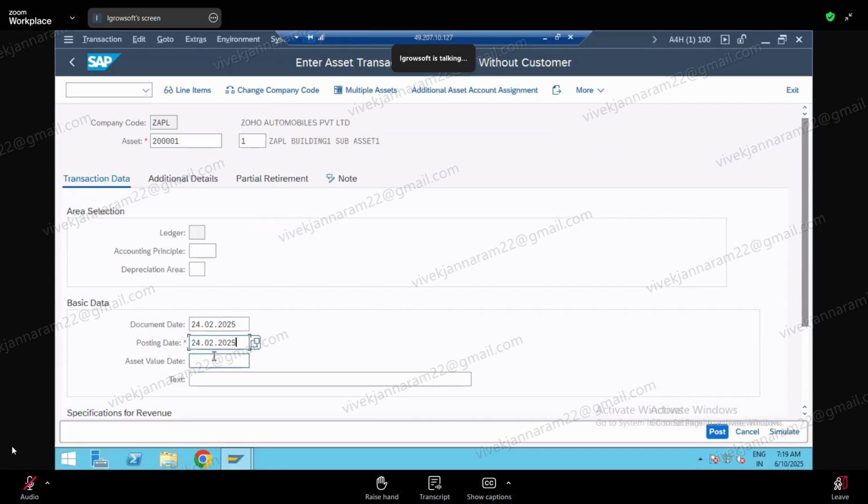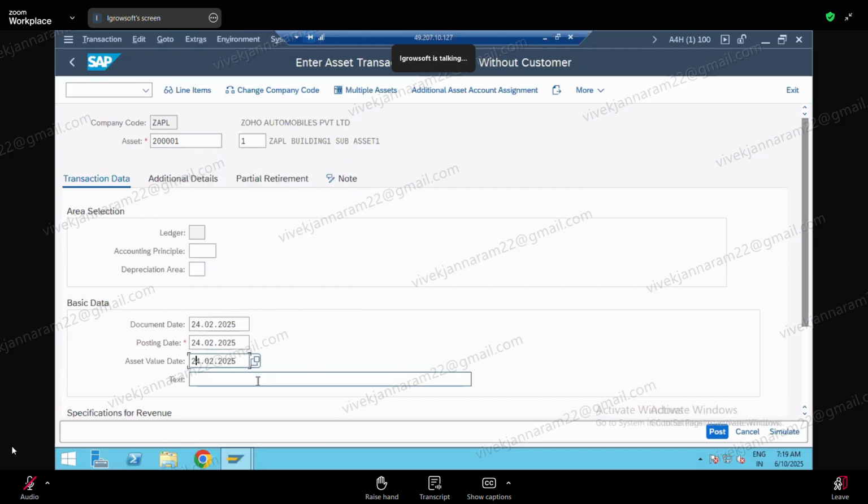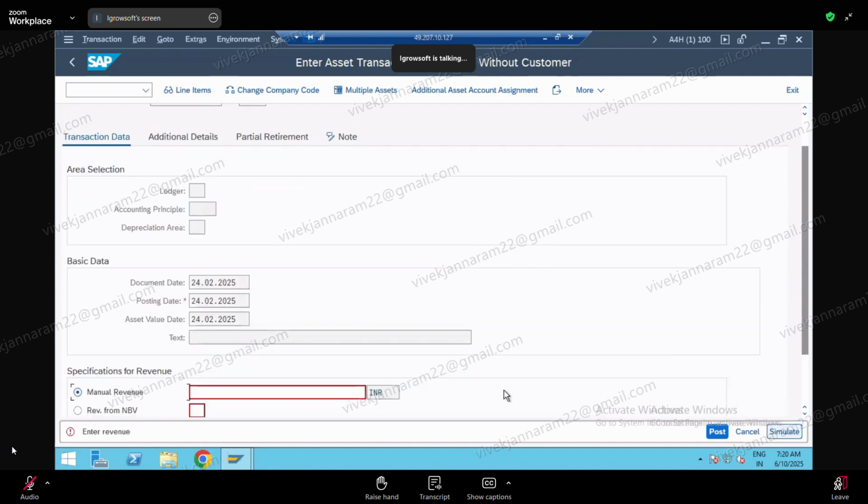So that is 24.02.2025. Now value date. Okay. What is the value date? I will take 24 only. Right. So this is the asset sale without customer, right? So what I will do now, I will simulate and check what will happen. Yeah. Let me simulate. How much revenue? Revenue is 3,10,000. Simulate.